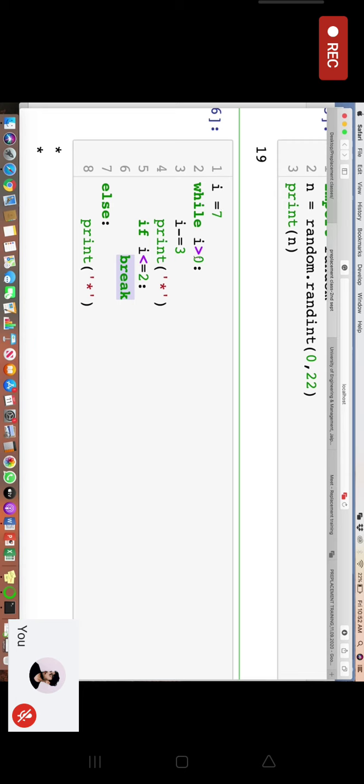After that, we have this while loop. So i is greater than 0, so definitely the while loop is true. So this else condition never gets executed. So this while condition becomes true. After that, i minus equal to 3, right? So we are decrementing it. And then we have to print a star. And once it reaches this value 2, it's going to break from the while loop. So the number of stars that it's going to print is basically only 2.